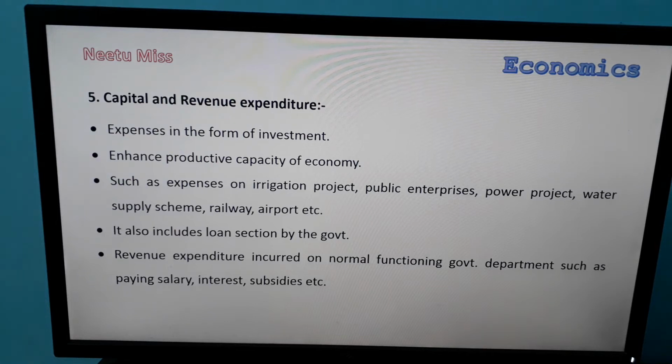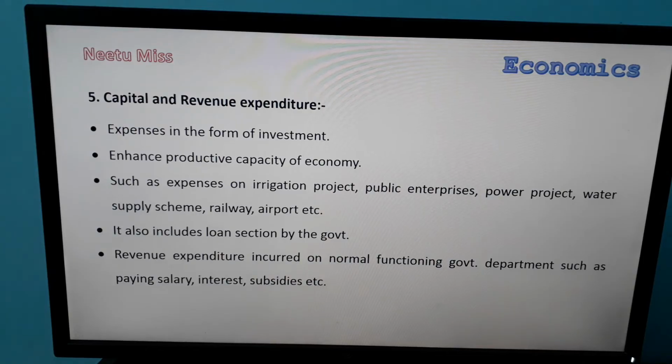Next is capital and revenue expenditure. Capital expenditure takes place in the form of investment. Capital expenditure always enhances, means increases, the productive capacity of the economy, such as if the government spends money on irrigation projects, public enterprises, power projects, water supply schemes, railway, airport, etc. So the government increases the productive capacity of the economy. Capital expenditure also includes loans sanctioned by the central government to state governments and local governments.